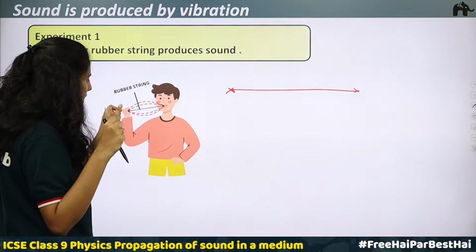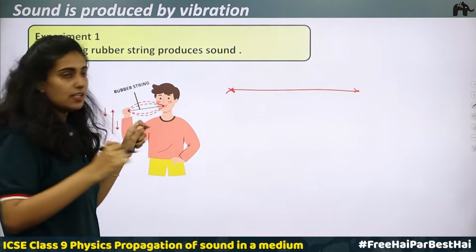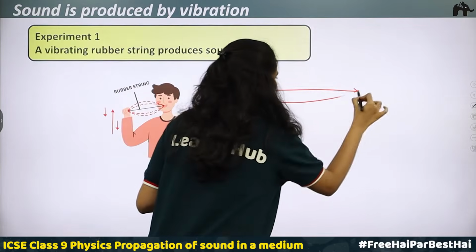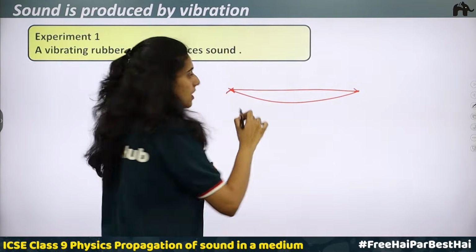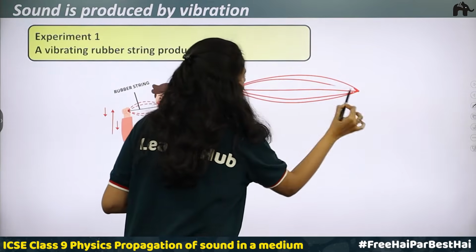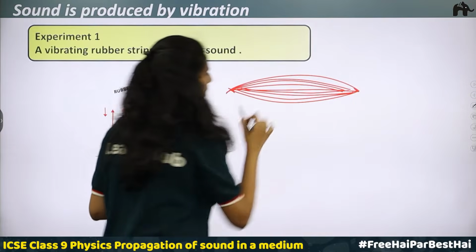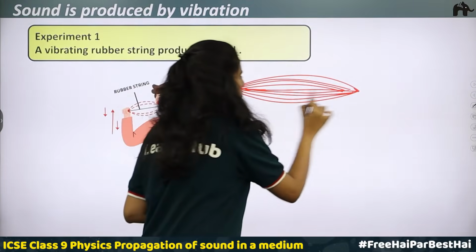What happens? Initially the rubber band will stretch down, then it will move up, again stretch down, move up, stretch down, go up. This will be happening and finally it comes to rest.